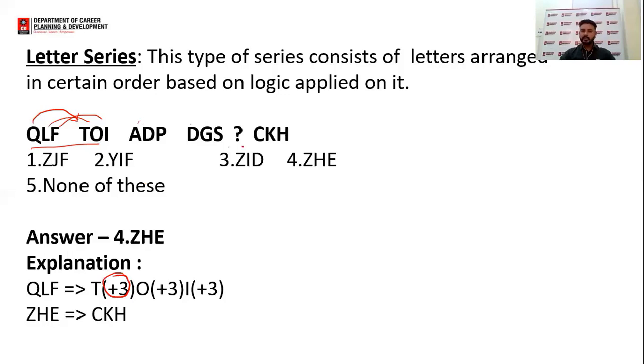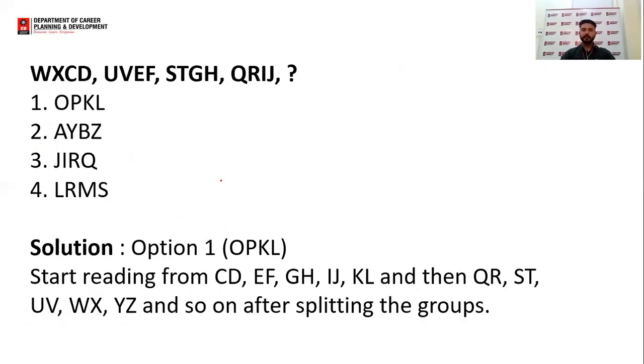So in this series, these 3 alphabets are there. The resultant is C after adding 3 to it, so the first letter of this word should be Z. Now when I get K after adding 3, it should be H. And when I get H, the 3 letters before it should be E. So I can say ZHE will be the required answer of this letter series. I hope this thing is clear to all of you.